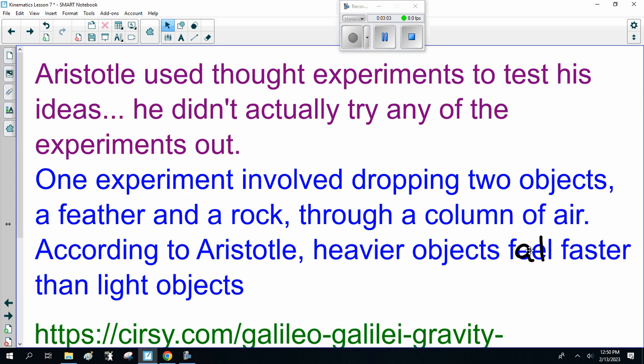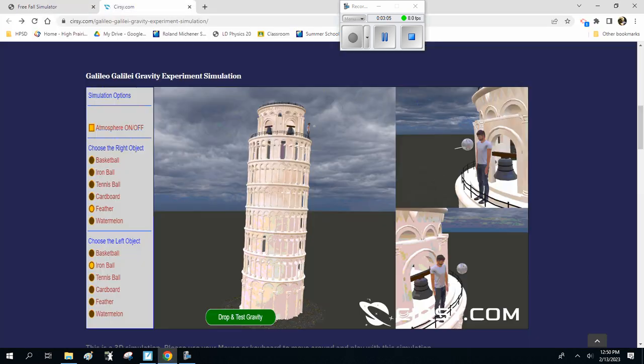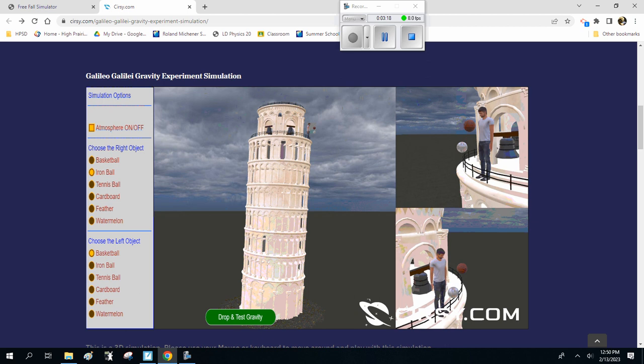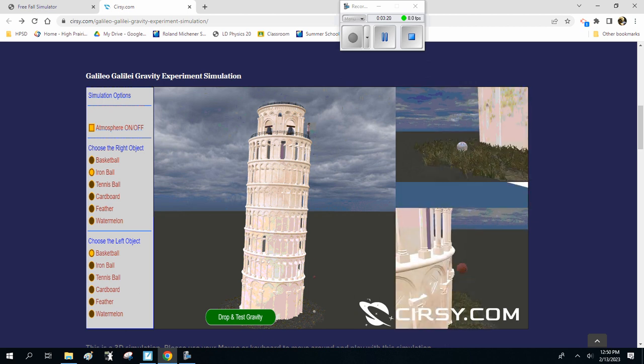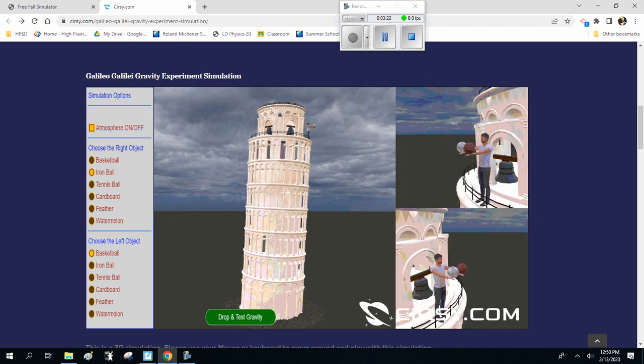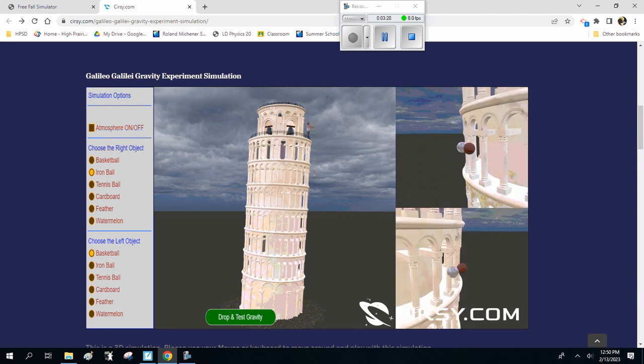Now, another app for this. Here we have dropping things off the Leaning Tower of Pisa. So, having the atmosphere on, let's drop an iron ball versus a basketball. Drop, and you can see the iron ball is falling faster than the basketball. There we're dealing with air friction. If we get rid of friction, drop it, and they both fall at the same rate.